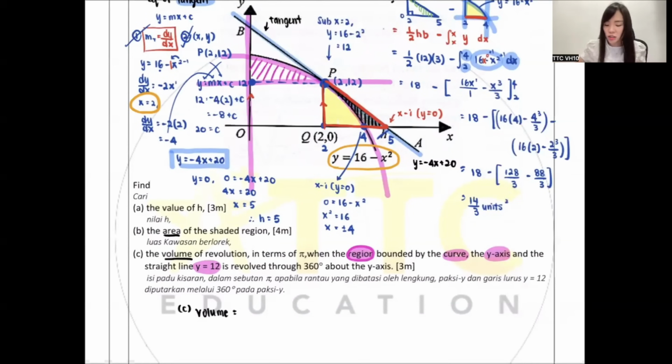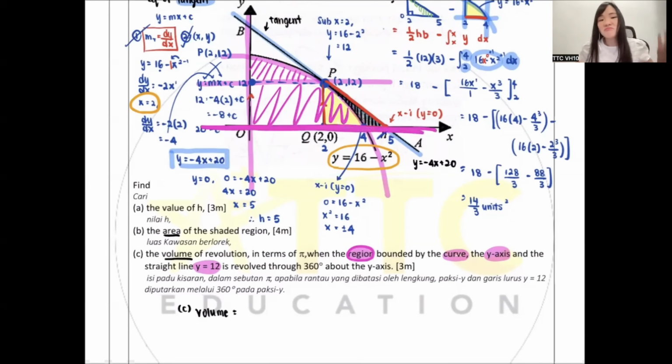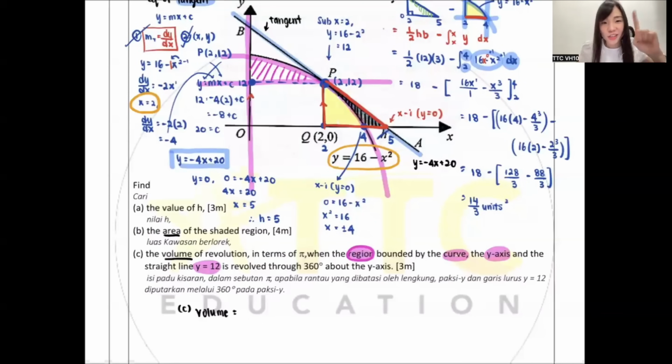For those who are thinking, teacher, why not the bottom? Guys, you know why not the bottom? Because for the bottom, do they mention the axis? No. If they mention the axis, you can close it, then maybe it's the bottom. But they never mention the axis, then yeah, it should be the top one. So isn't it the top one is the region now they're talking about?